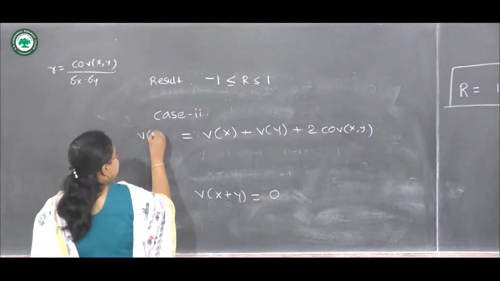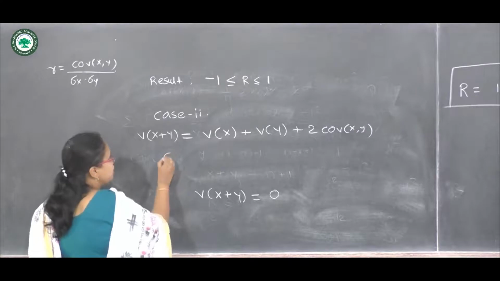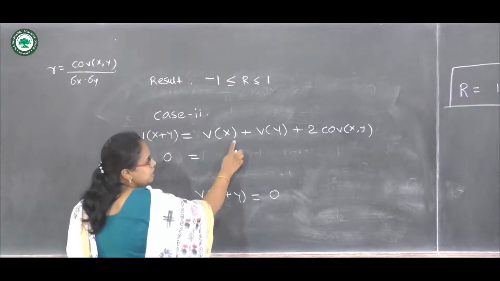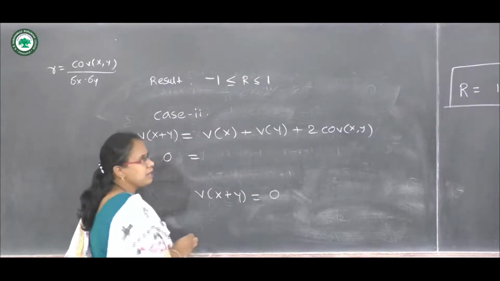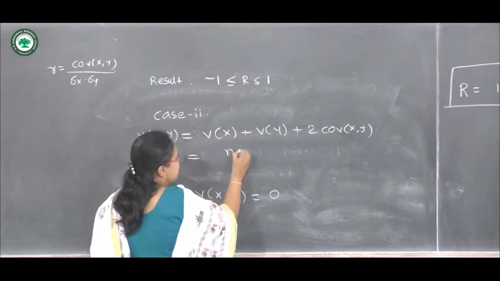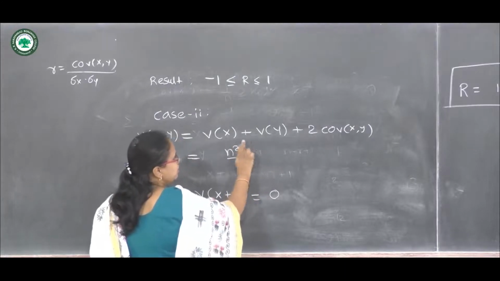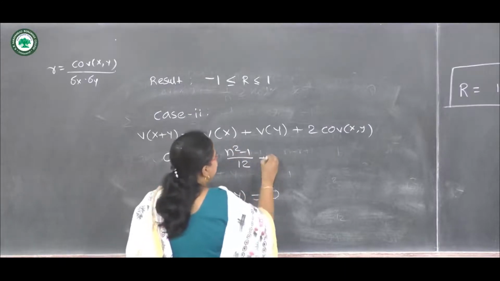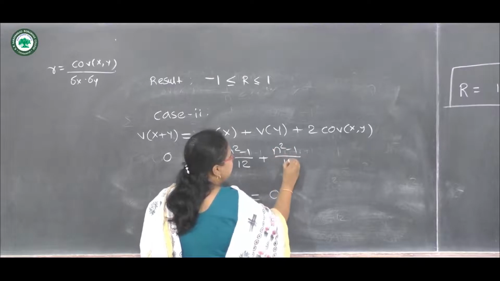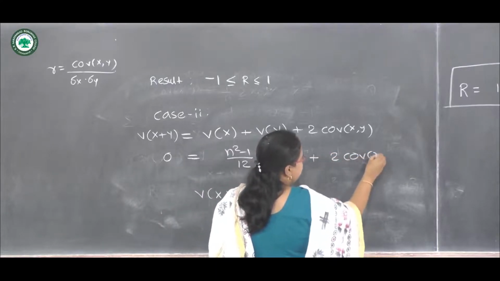Let us put this equal to 0. We know the variance of X and the variance of Y for the ranks, which is n square minus 1 upon 12. So for both of these we can write n square minus 1 upon 12 plus twice the covariance of XY.